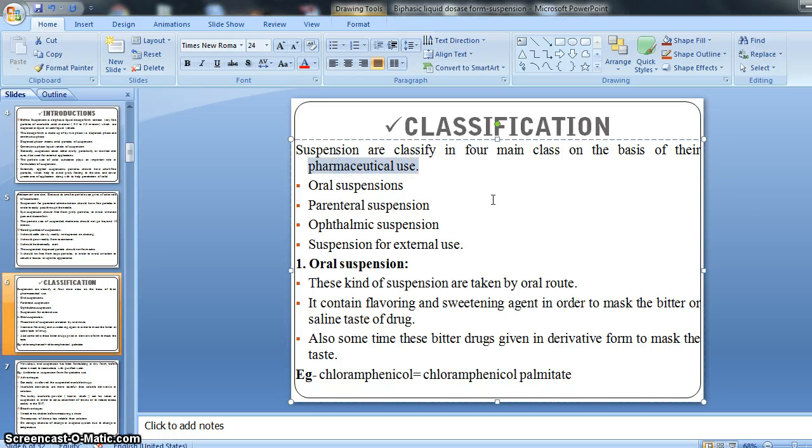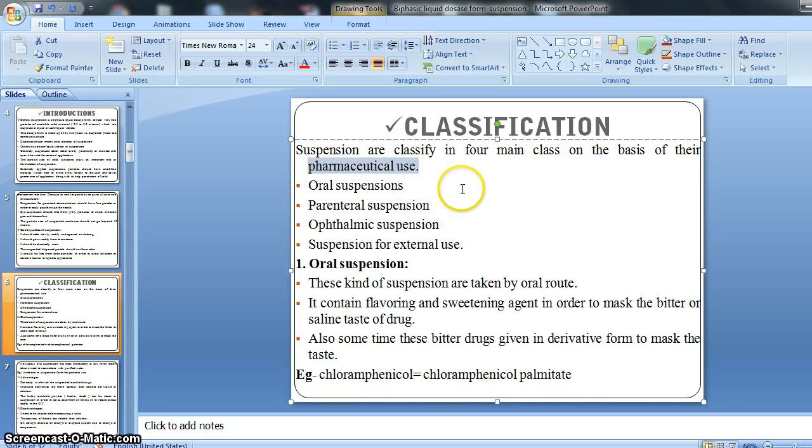Also there is a classification of suspension according to their particle size, that is coarse suspension and colloidal suspension. Just remember these names; it is not in our syllabus.